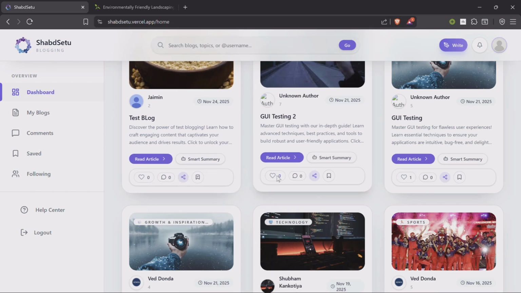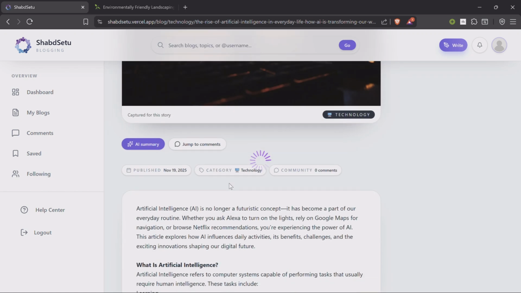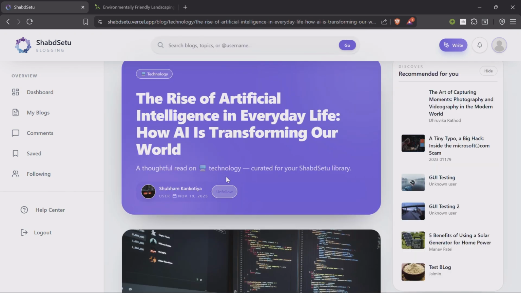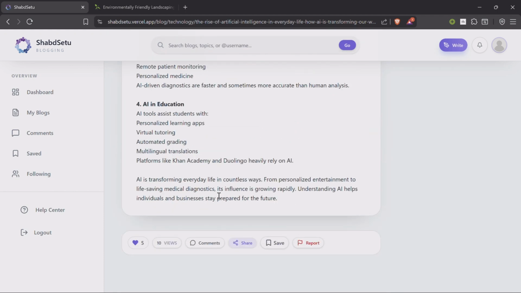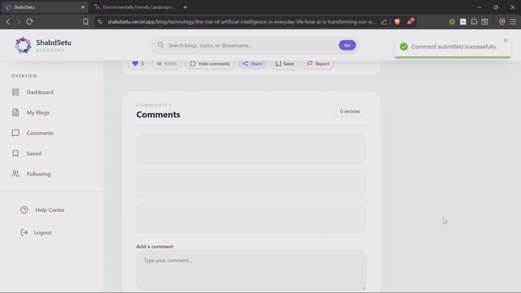I can like here, read article, right? I have already followed the author here. My like is shown here. These are views. I can now comment here. Let's comment: Hi, this is a really good blog, and I can post the comment.